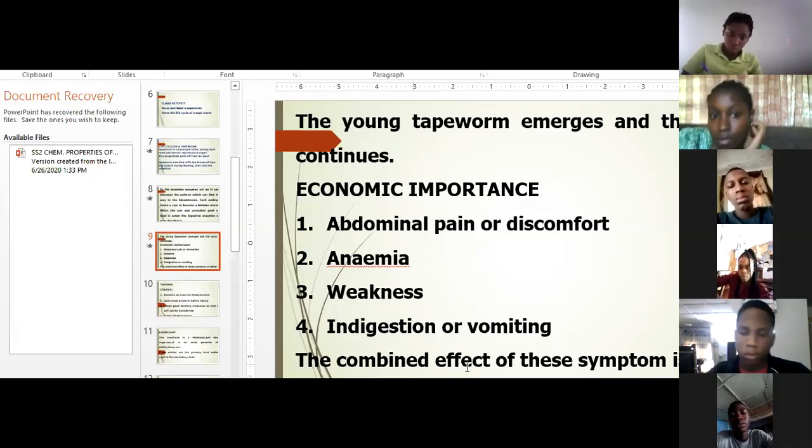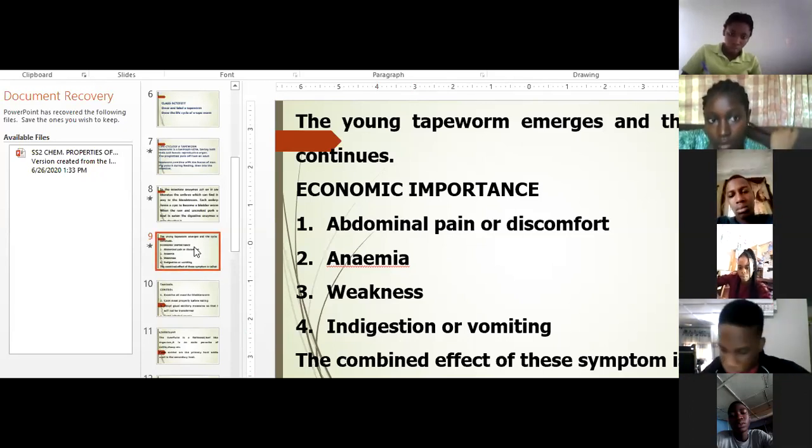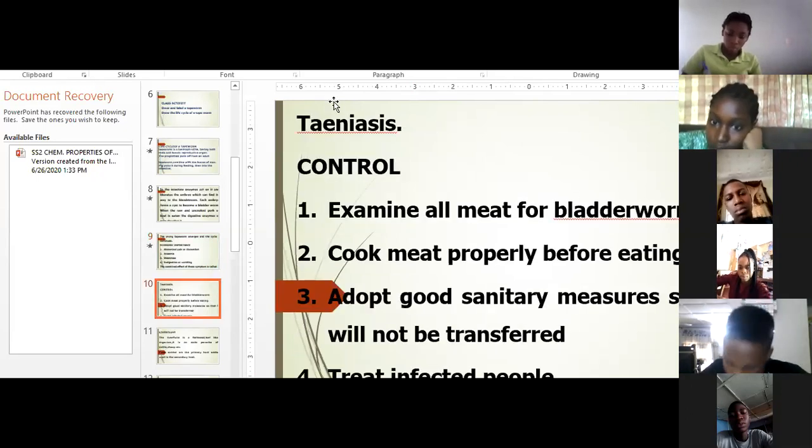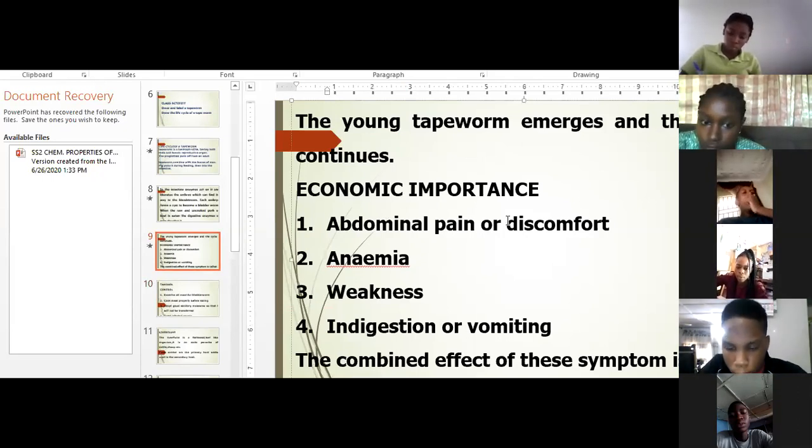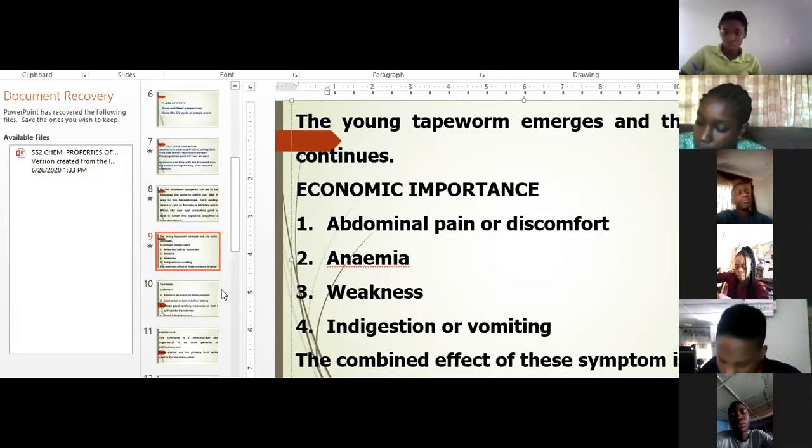Now, the combined effect of these symptoms is called teniasis. It's called teniasis. It's on your screen. Let me go back to it. I said economic importance. You have abdominal pain or discomfort, you have anemia, you have weakness, you have indigestion and vomiting. The combined effect of these symptoms is called teniasis.